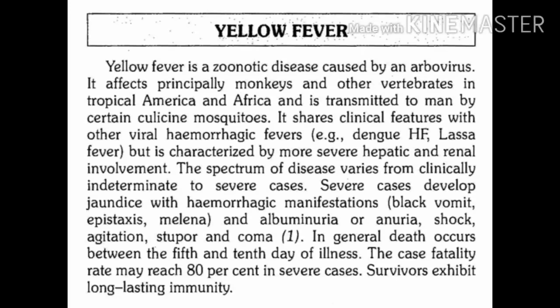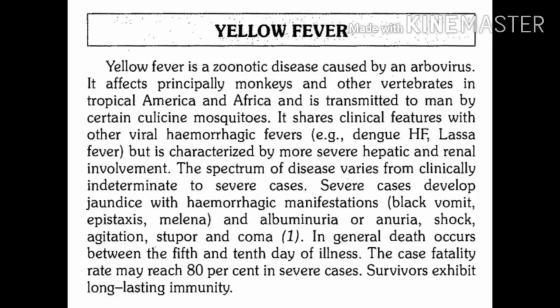Now the clinical picture is similar to other hemorrhagic fevers. You find similarity with dengue fever, with Lassa virus fever, or with other viral hemorrhagic fevers. But what is the differentiating feature? In yellow fever, there is hepatic involvement and renal involvement, involvement of kidneys and liver, and it is severe.